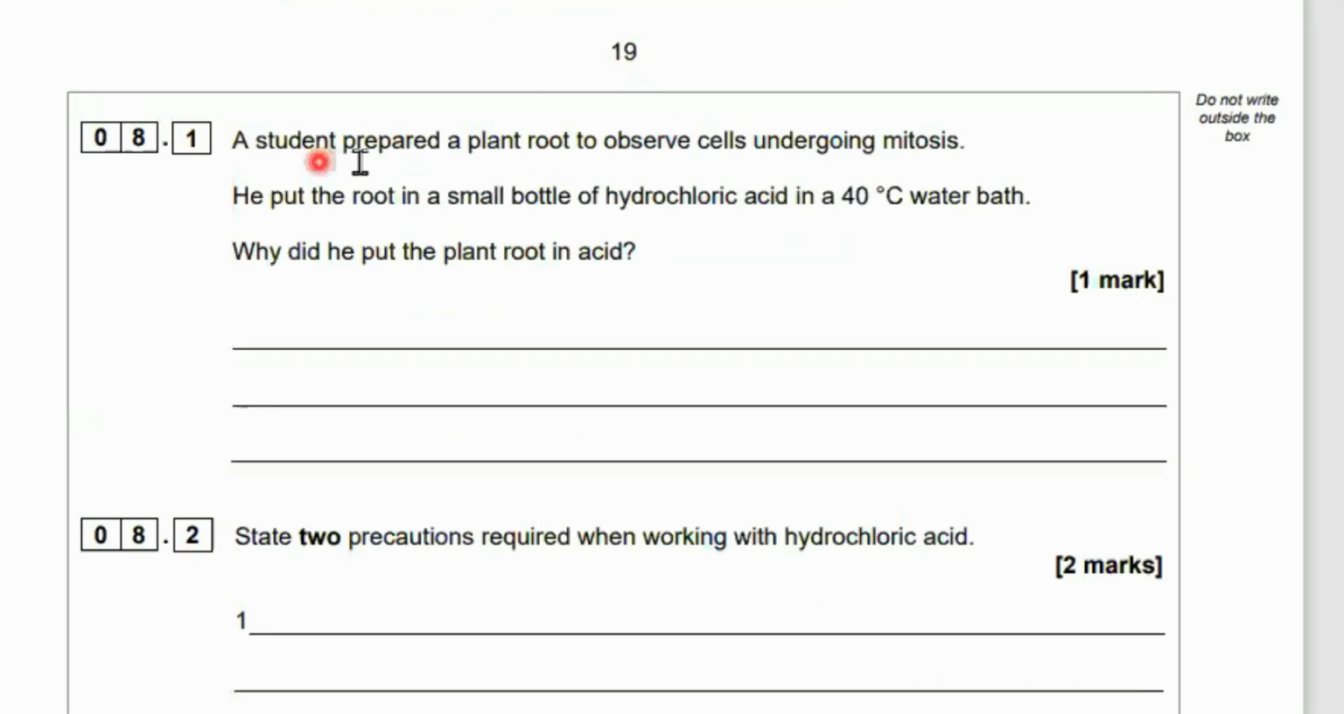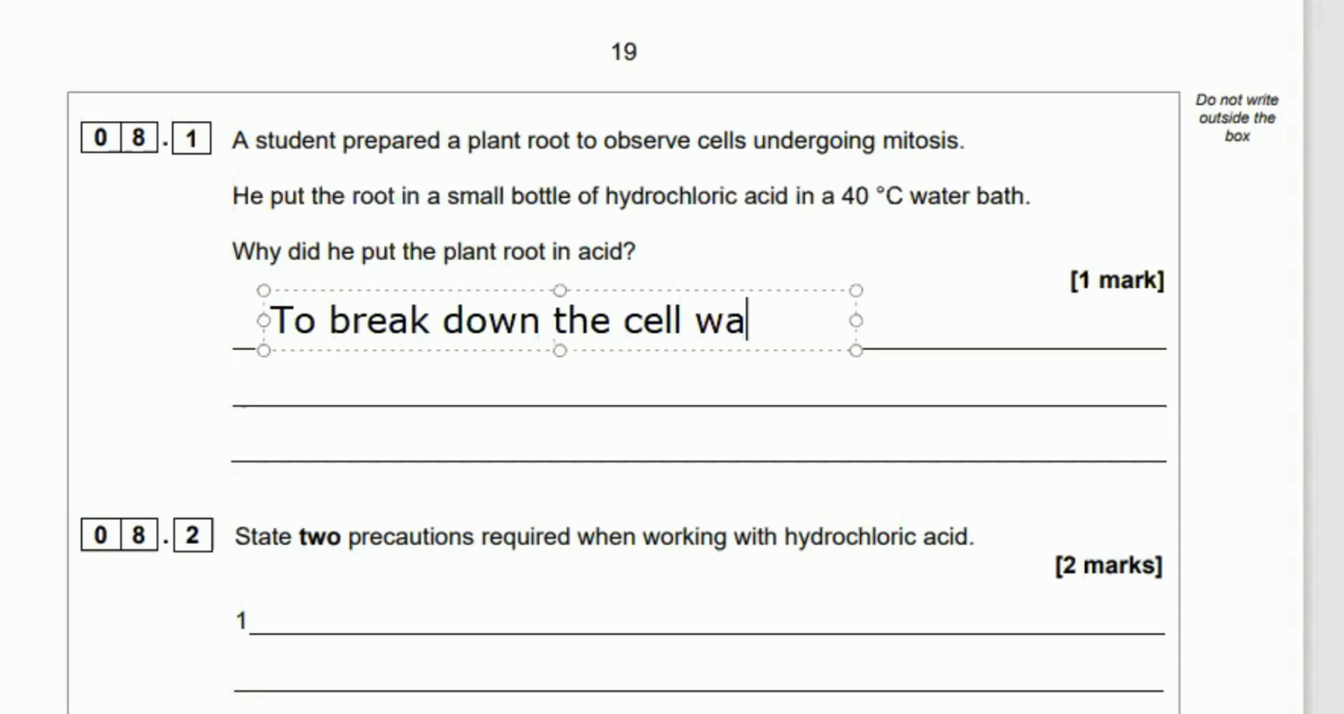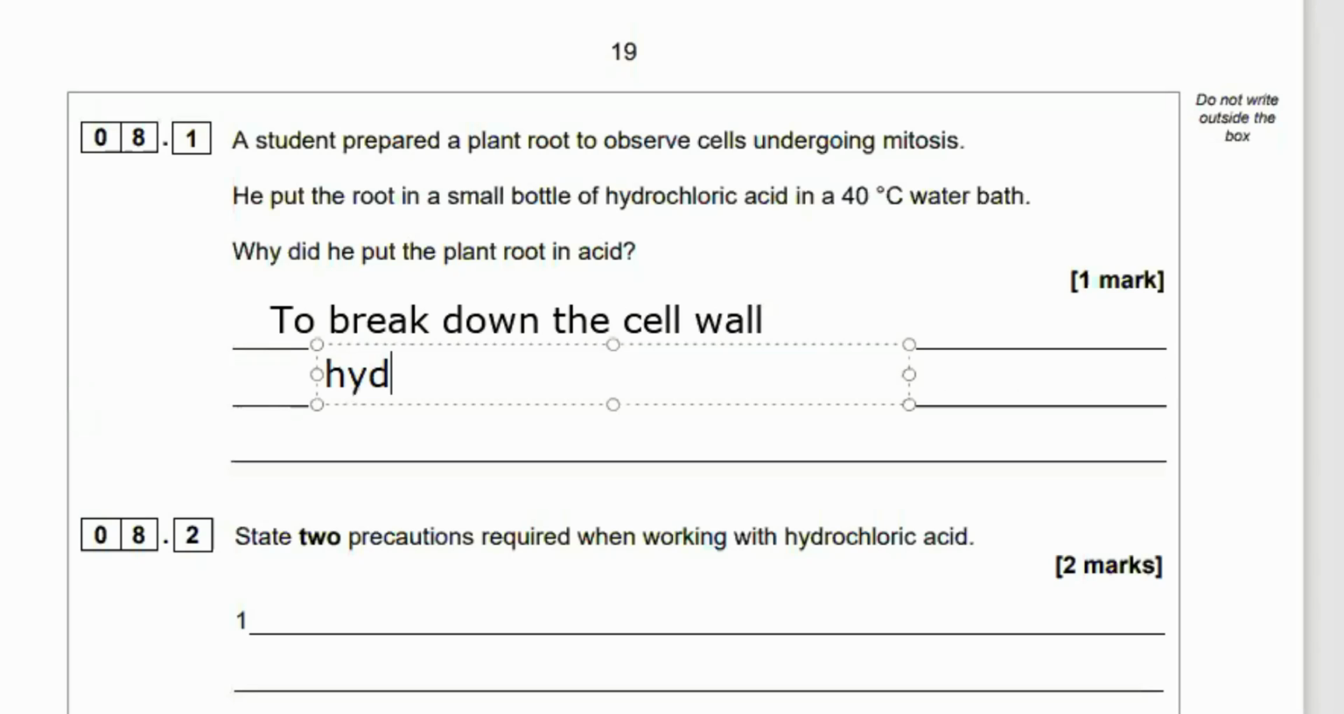Just 2 questions to go. 8 and 9. 8.1. A student prepared a plant root to observe the cells undergoing mitosis. He put the root in a small bottle of hydrochloric acid in a 40-degree water bath. Why did he put the plant root in acid? So what do you think the hydrochloric acid is there for? It's to break down the cell wall.